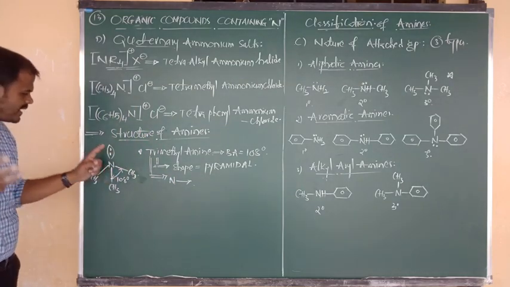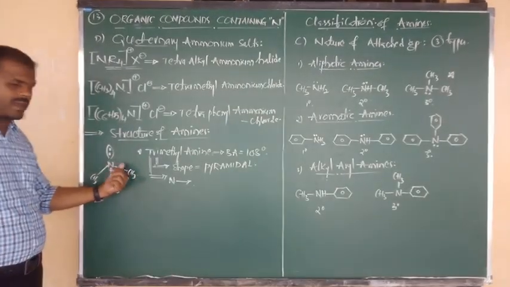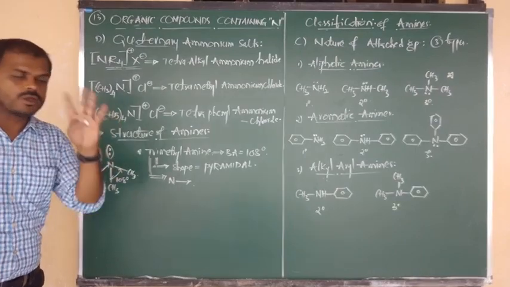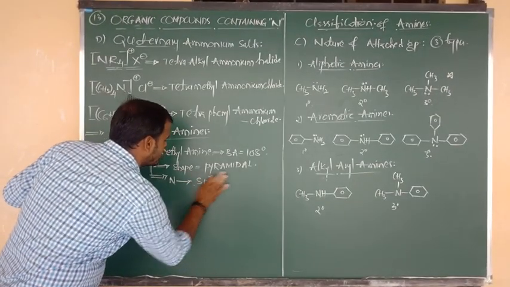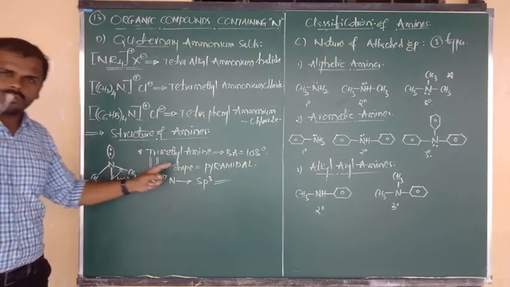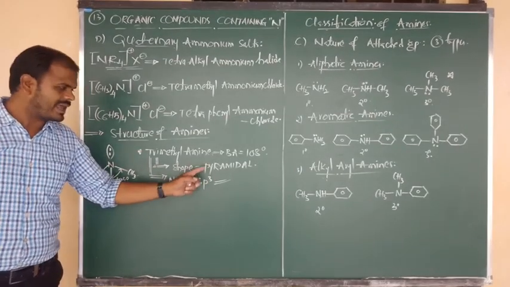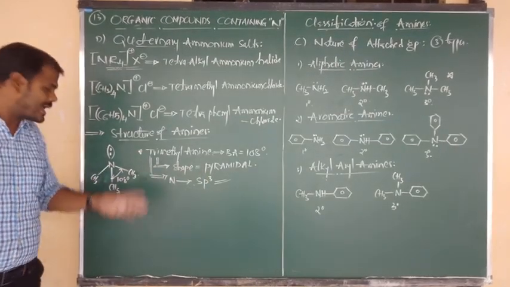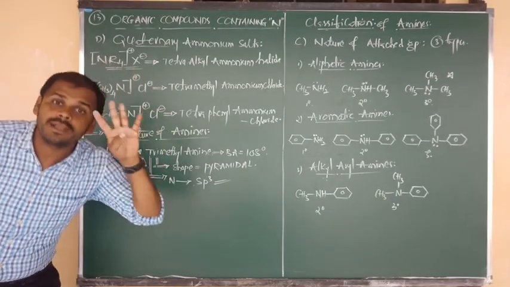3 bond pairs and 1 lone pair are there. So in hybridization, along with these 3 bond pairs, we can consider the lone pair also. So total 4. Total 4 means nitrogen undergoes sp3 hybridization. 1 s hybrid orbital and the remaining 3 p hybrid orbitals. So total 1 s and 3 p means around every nitrogen in amines we can see 4 hybrid orbitals.